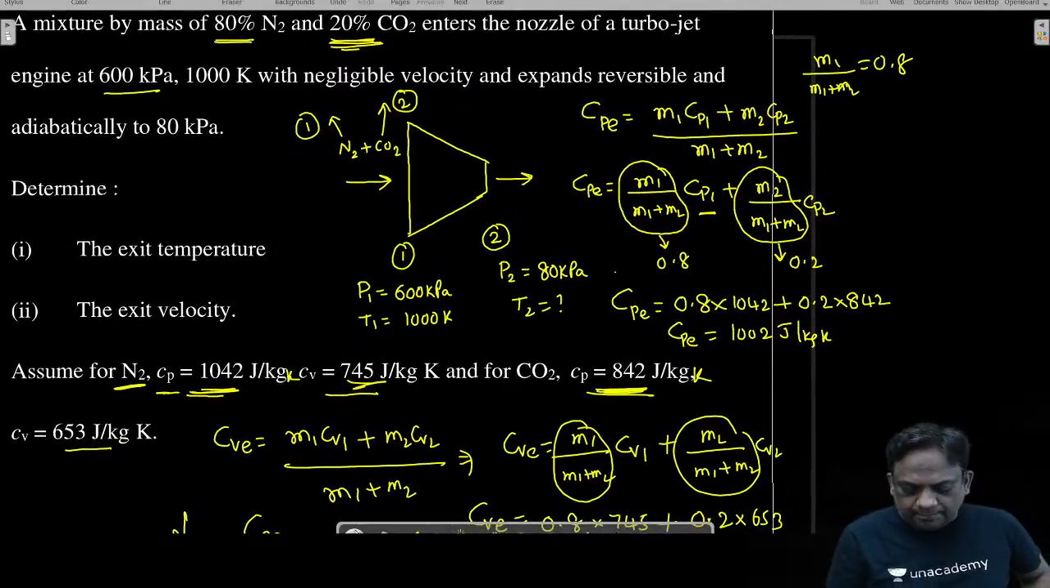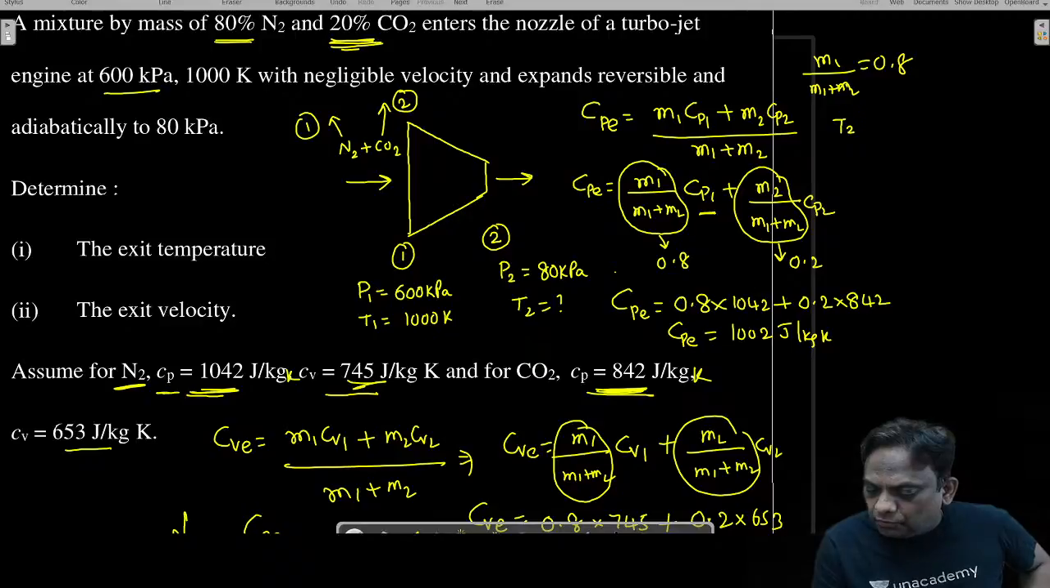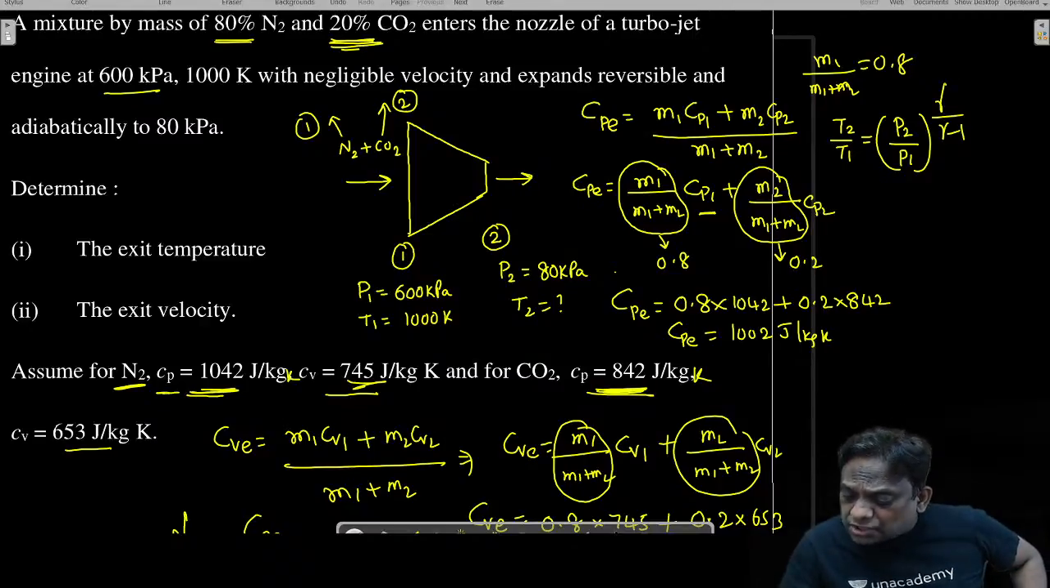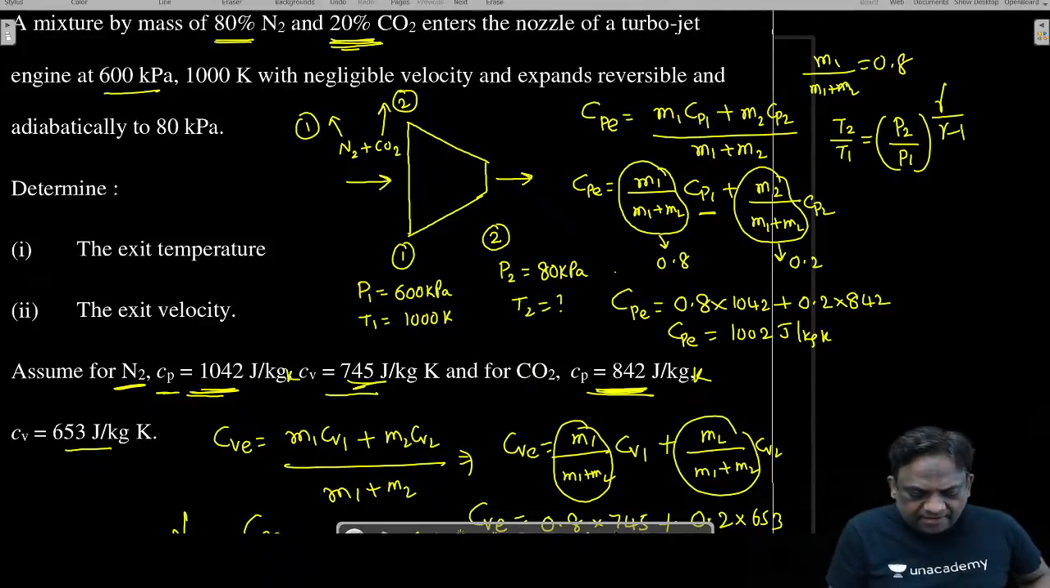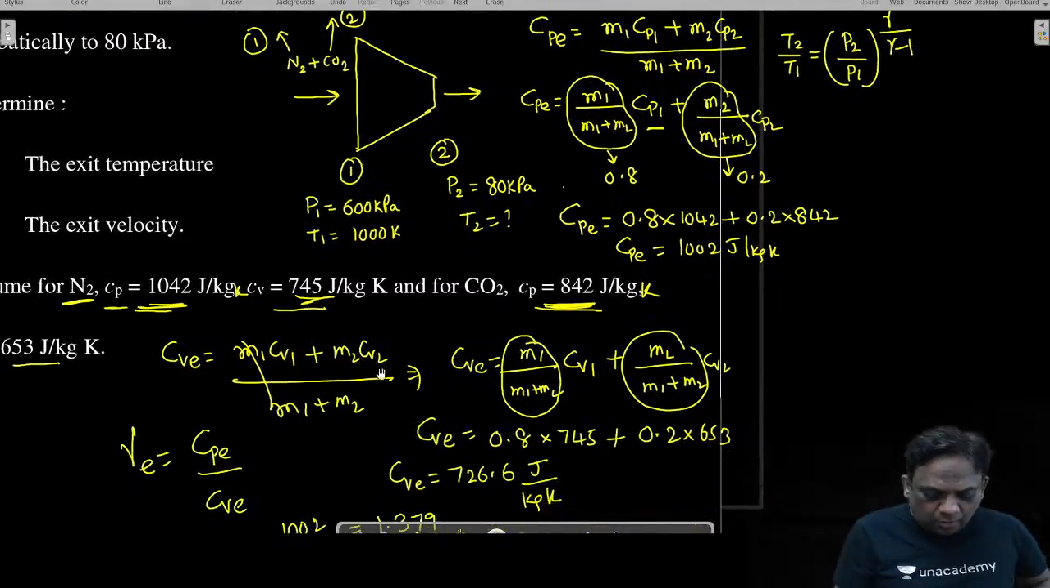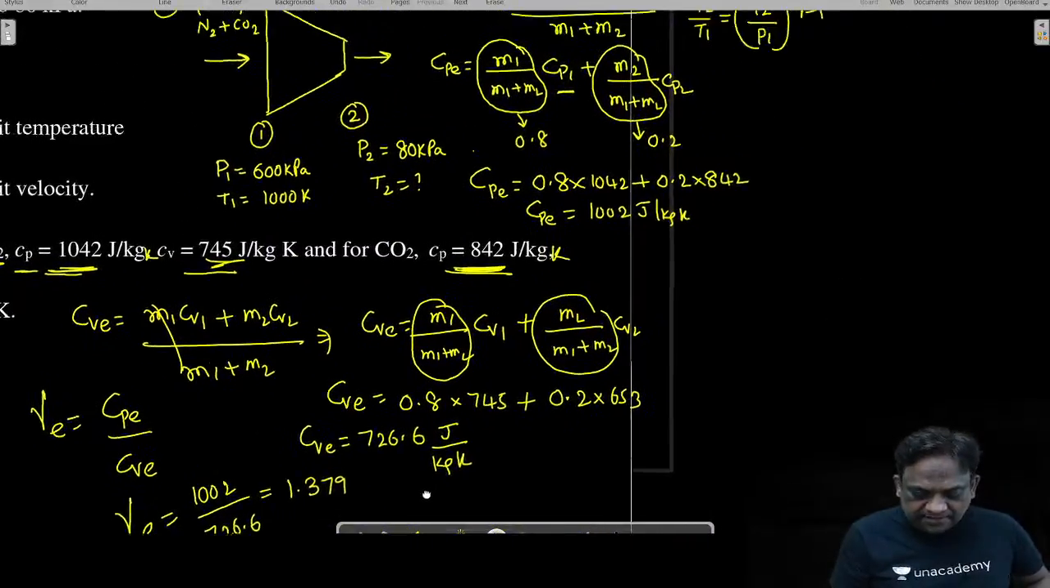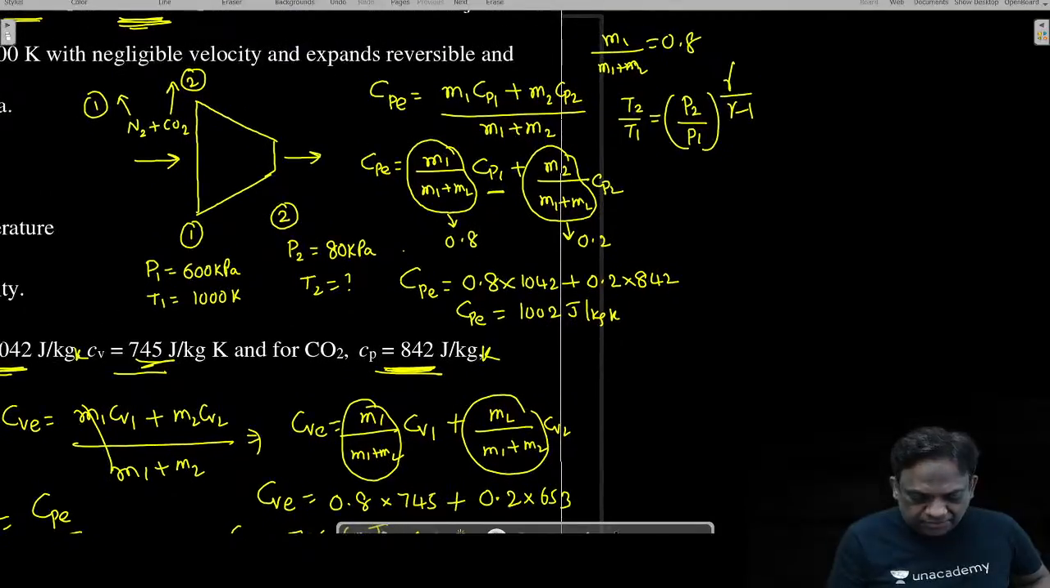So now I can apply T2 by T1 is equal to P2 by P1 power gamma minus 1 by gamma. But here this gamma should be for the mixture. I repeat, this gamma should be for the mixture. Already you have calculated it. How much is that value? 1.379.